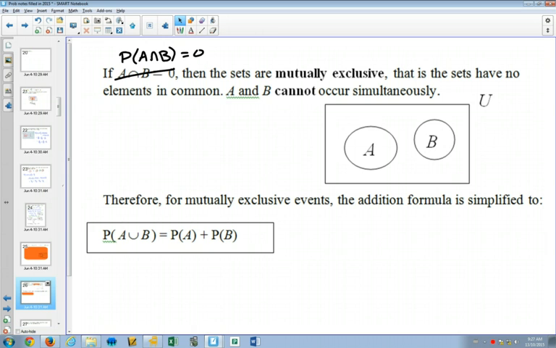Whenever two events are mutually exclusive, that minus probability of A and B will just be minus 0 when you write it in. It's not like you wasted so much time writing that down. But this is the new simplified formula. So when you see it this way, you go, oh, they don't intersect. There is no overlap.